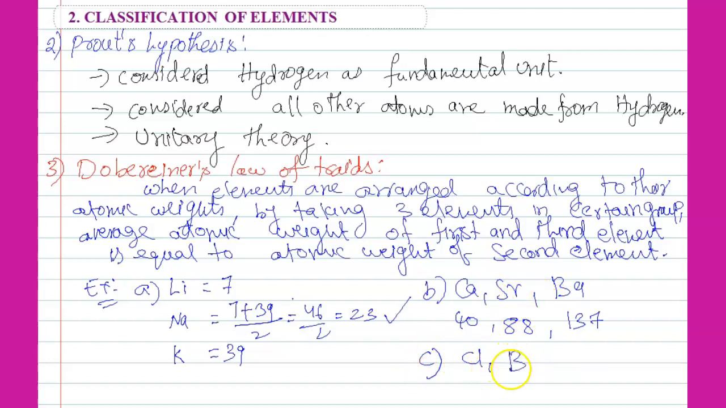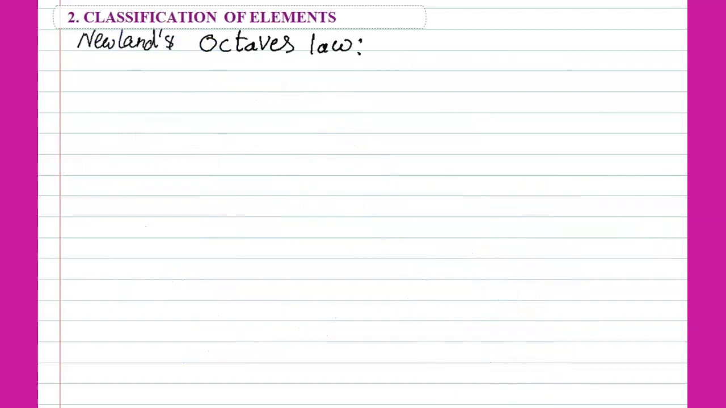Similarly, chlorine, bromine, iodine. Chlorine atomic weight is 35.5, iodine atomic weight is 127, and the average is nothing but the atomic weight of bromine. But moving from one group to another, from up to down, there is some more variation, and it is also not applicable for all the elements. Hence this theory is also not successful. Next one is Newland's law of octaves.